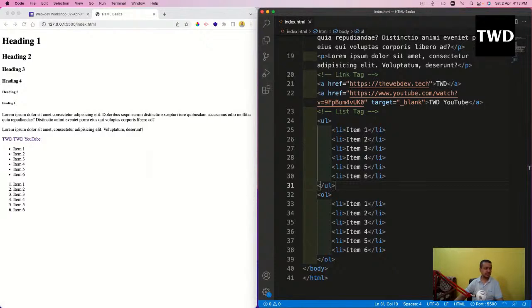Now we are going to learn about the table tag. Table tag is also very much important. All those nice tables you see on websites, sometimes those pricing tables also, come from the table tag. So I'll do the table tag.